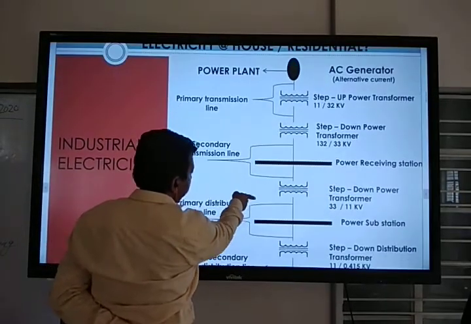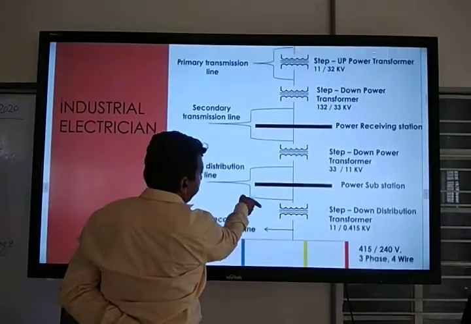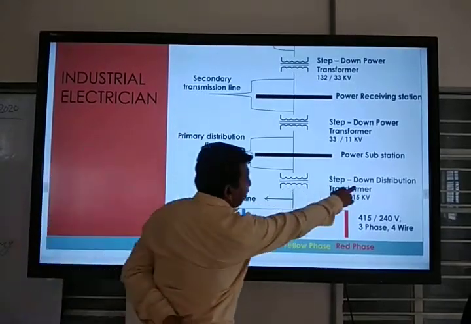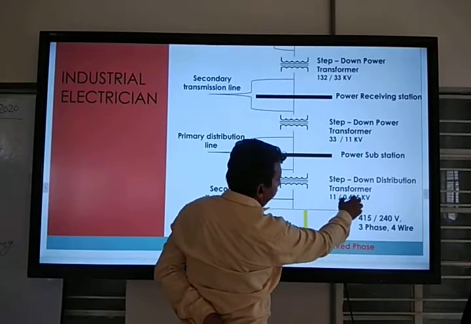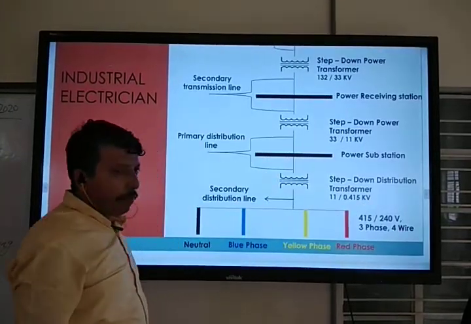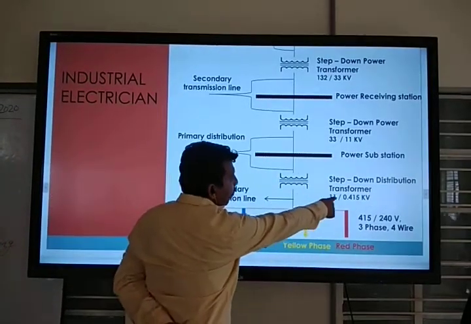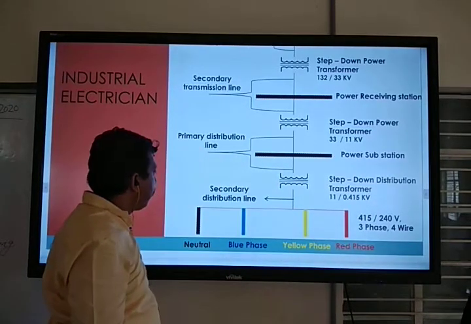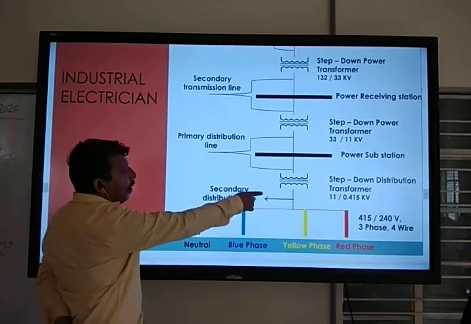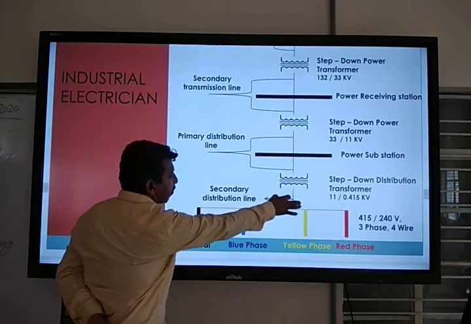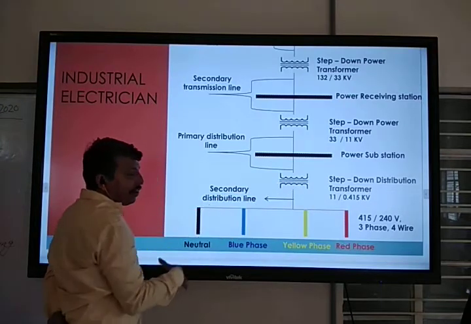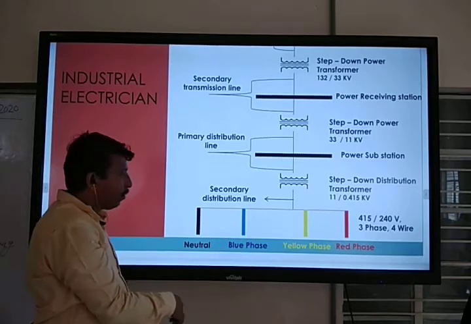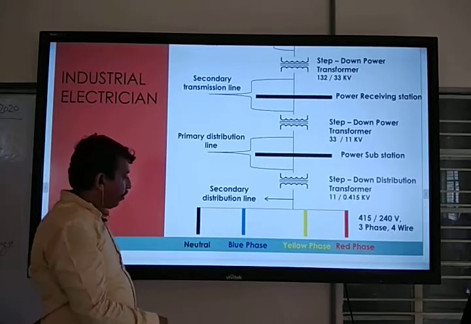So the step down distribution transformer is 11 kV to 0.415 kV, and from this transformer the secondary distribution line comes. This goes to your domestic purpose, industry purpose.